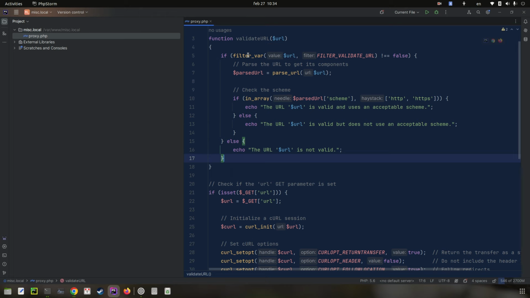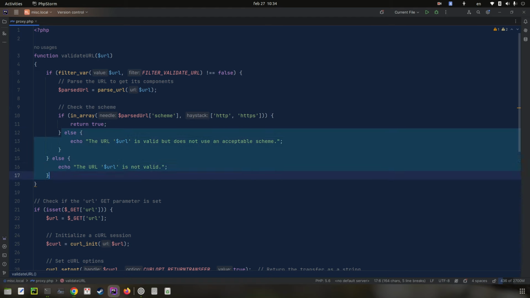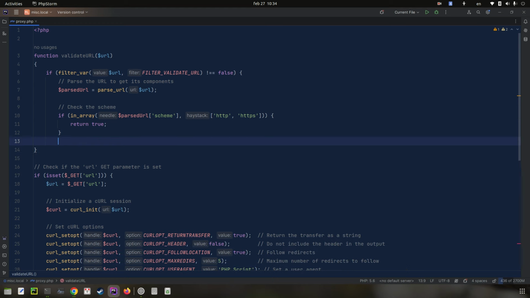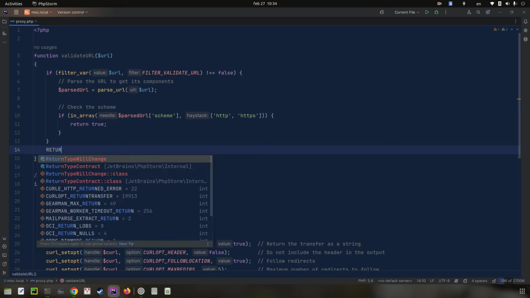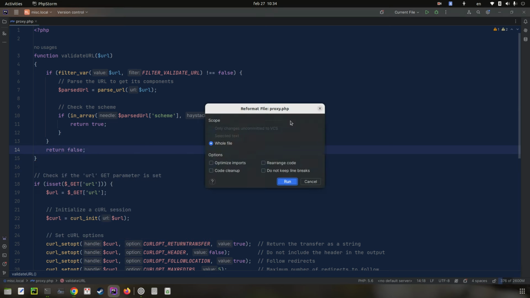Now we are using filter_var to validate and parse it. If the scheme is in the allowed array, we return true. Otherwise it's not okay, so return false.